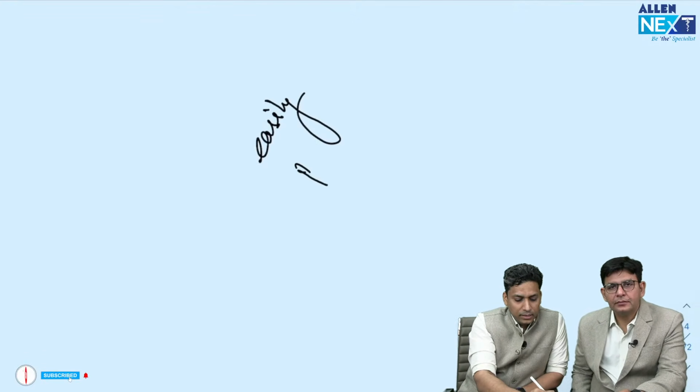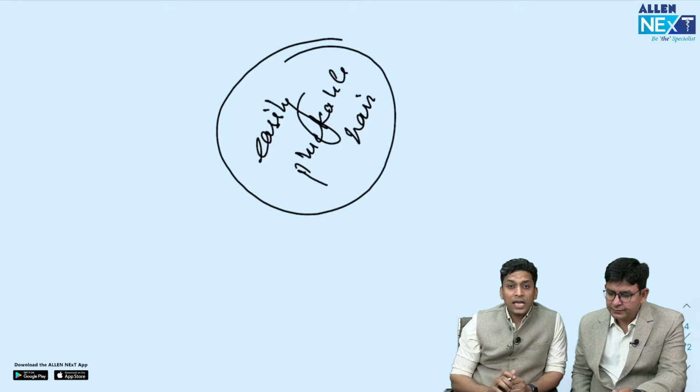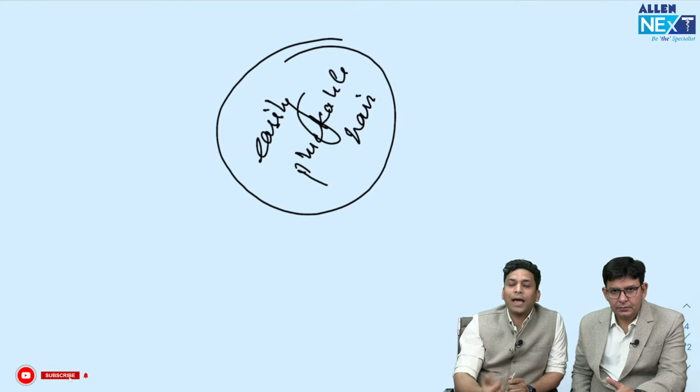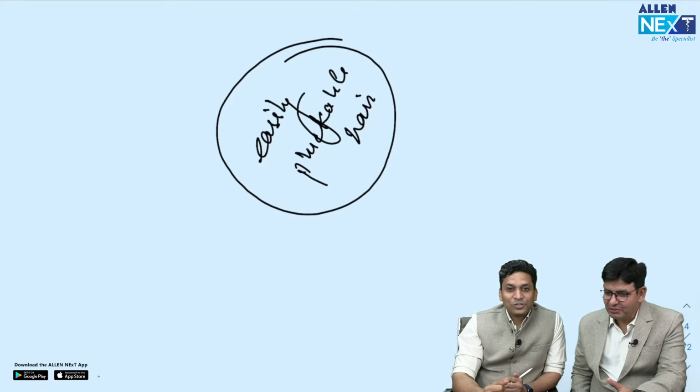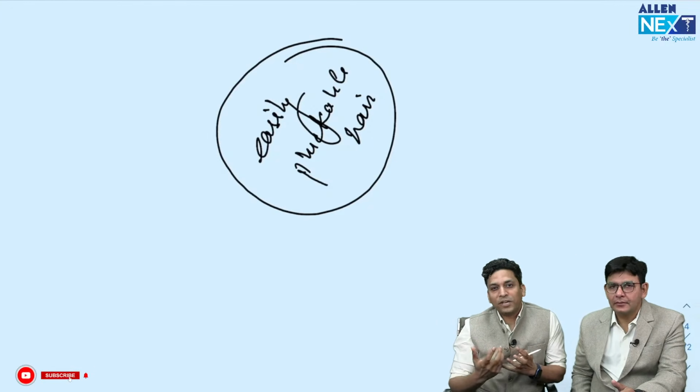So easily pluckable hair, this is one point which you should look for in that question, because if you pull the hair of a child suffering from bacterial abscess, what will happen? He will pull yours. It is such a painful condition, isn't it? True. So the patient is not going to allow you to even touch that. But here if you pull the hair follicles, they easily come out and the patient has no pain either.